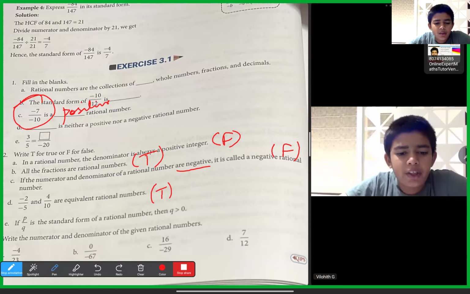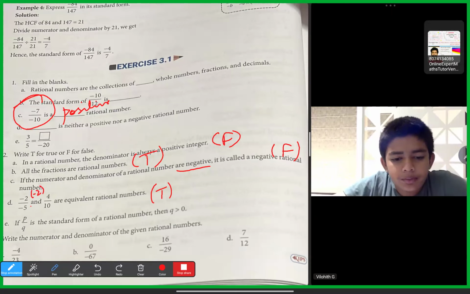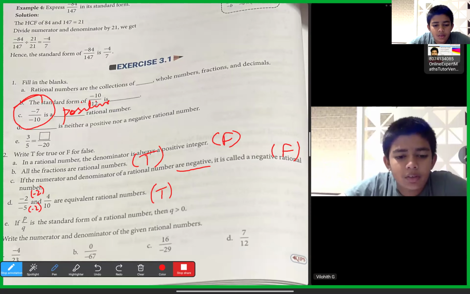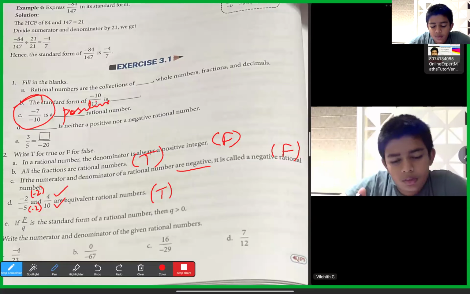Minus 2 by 5 into minus 2 by 2. Both numerator and denominator, if we multiply with minus 2, minus 2 into minus 2 is plus 4, and minus 5 into minus 2 is plus 10. Yes, sir.